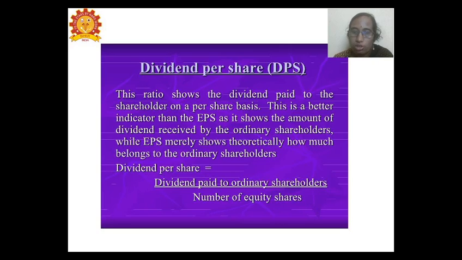This dividend is received by the equity shareholders, and EPS, the earnings per share, tells how much is taken for the ordinary equity shareholders. The formula is dividend paid to the ordinary shareholders divided by the number of shares.